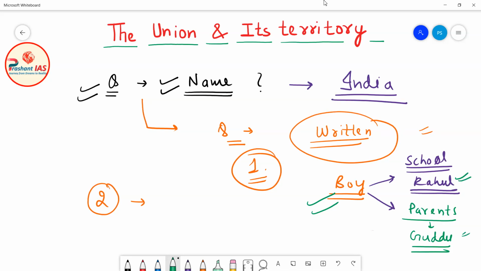In the similar way, my next question is, does our country have any other name rather than India? For example, this boy whose name is Rahul, Guddu is also his name. In the similar way, does India have any other name? So these are my two questions. Now I want all of my students to pause the video and give the answer to both of these questions in the comment section. Then I will tell you the answer.